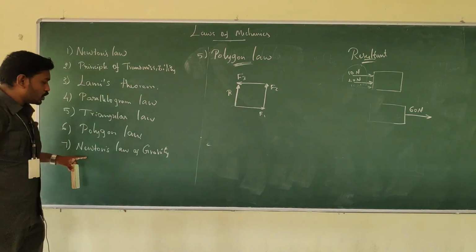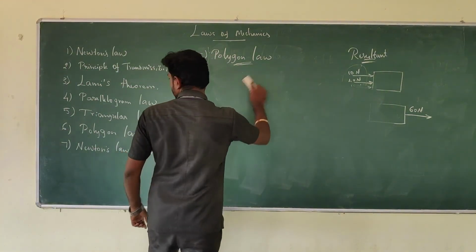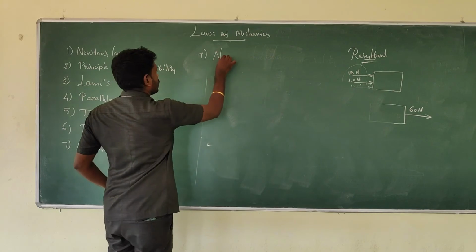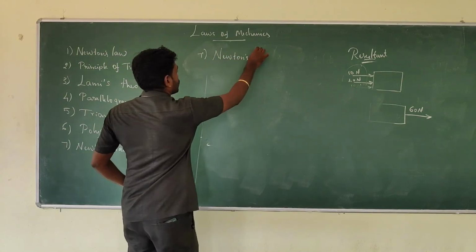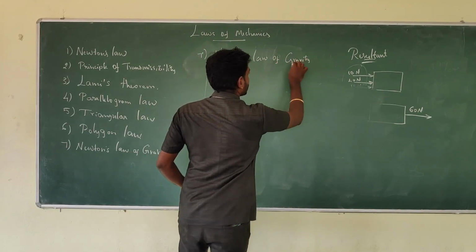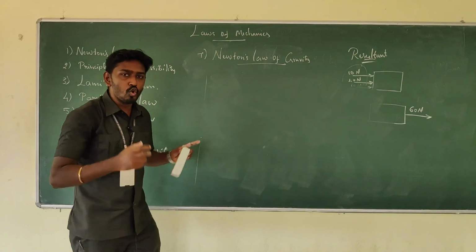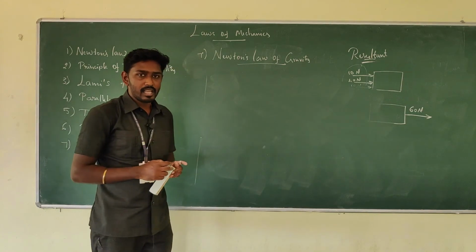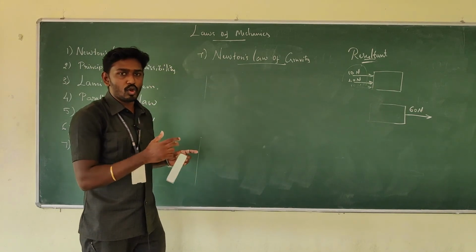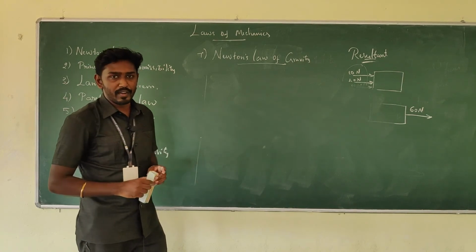And the last one, the seventh one, is Newton's law of gravity. This law states that the force of attraction between two objects or two bodies is directly proportional to the mass of the two bodies, and also inversely proportional to the square of the distance between them.